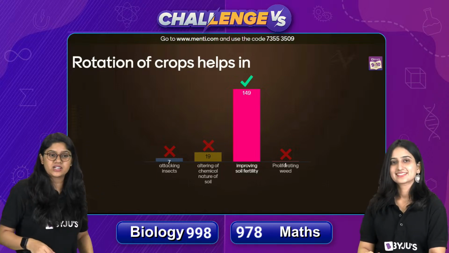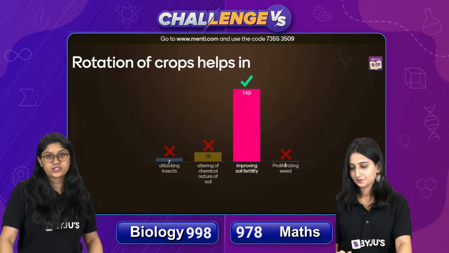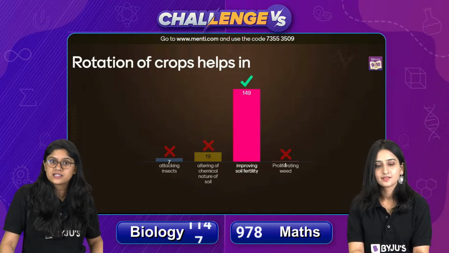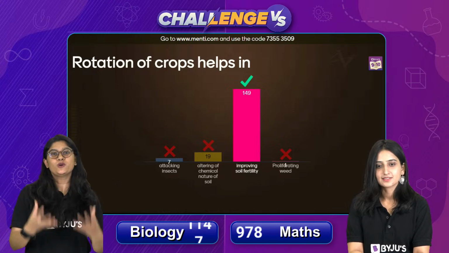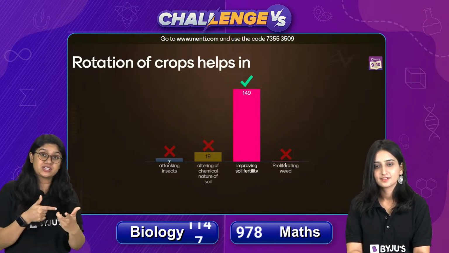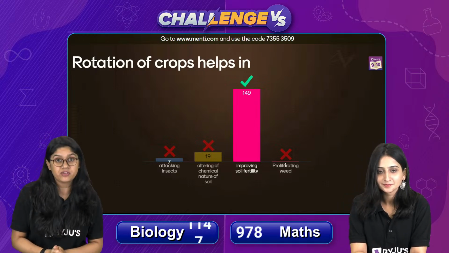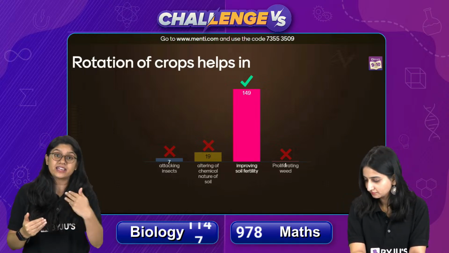And with this, we have the correct answer. 149 of you have voted for the correct answer. The correct answer is, it actually helps in increasing the fertility of the soil. So we know that crop rotation is a very important and a very amazing practice followed by the farmer to add the nutrient back into the soil.